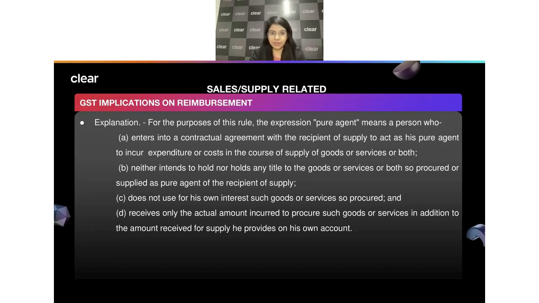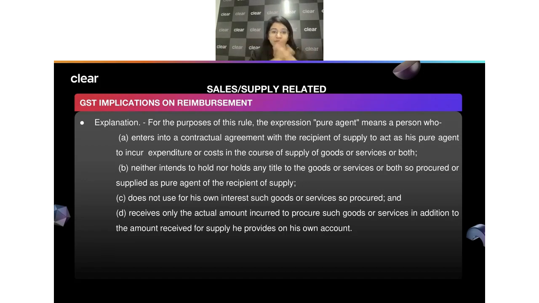So when the CA was doing a company incorporation, in that particular case, what happened? There was some MCA fees which had to be paid. When the CA has to pay the MCA fees, obviously the client said, okay, for now you only make this payment of the MCA fee. I will give you the payment at a later stage along with your professional fees. So I will reimburse the government fees to you once you are done with the payment, right? Which is a very practical example, a very normal example, and this happens like I would say 99% of the time, where the client says, I will be making you the full payment. You just do the payment on behalf of me to the government, rather than me directly making the payment to the government.